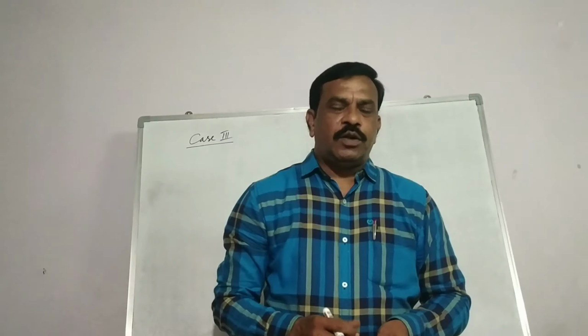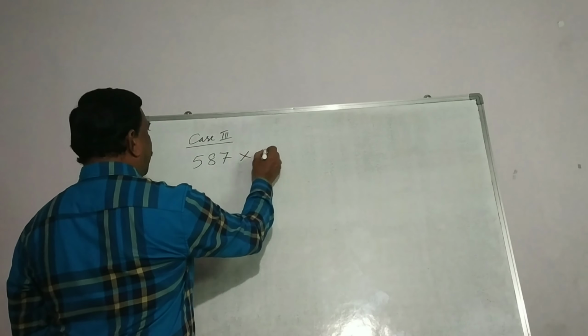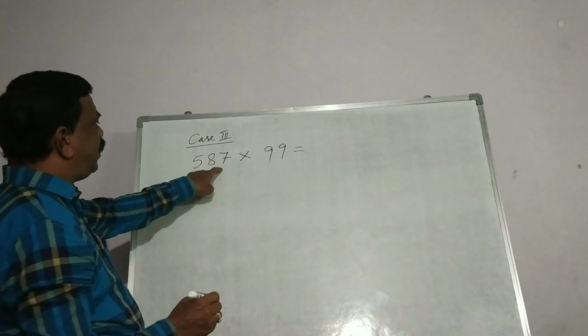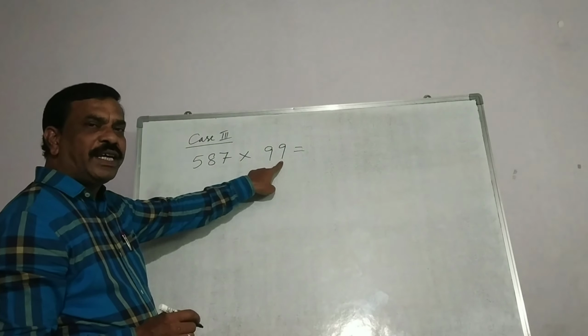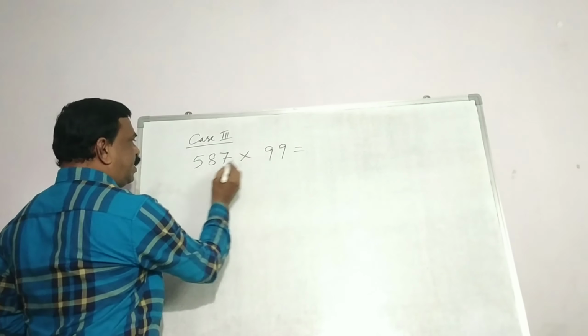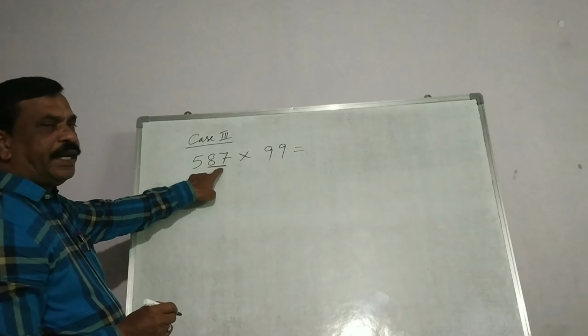Case 3. In case 3, we have more digits in the number and fewer lines. For example, 587 into 99. Three digits are here, only two digits there. Fewer lines. So how many lines are here? Two lines. So underline two digits from the one's place. So this 87 is underlined.